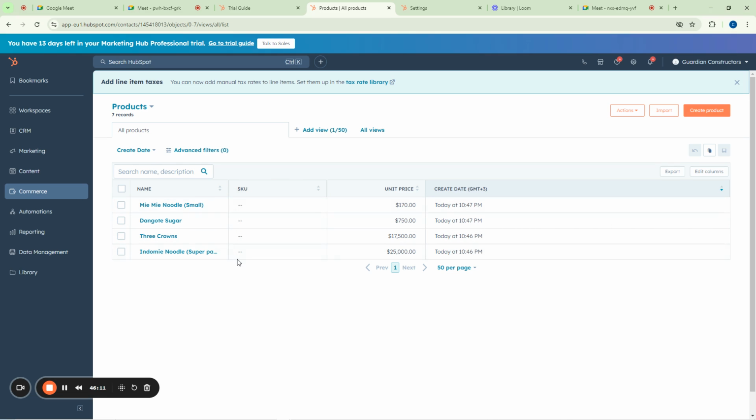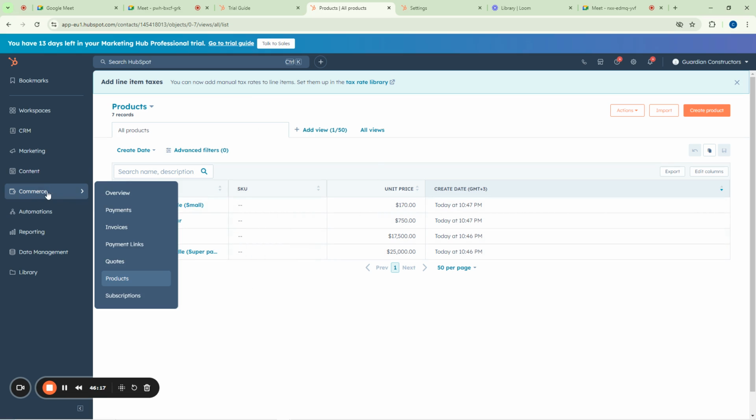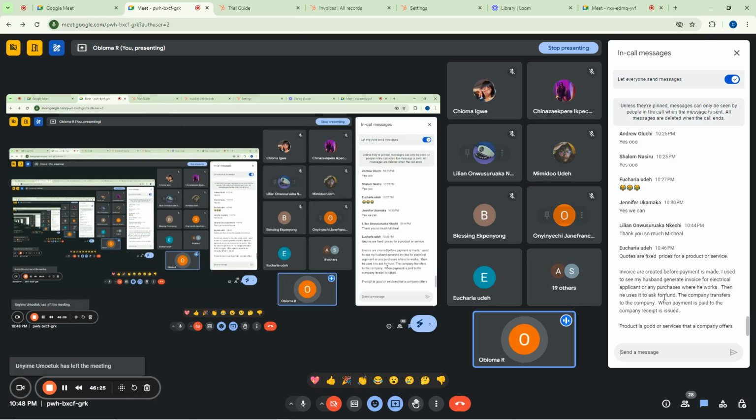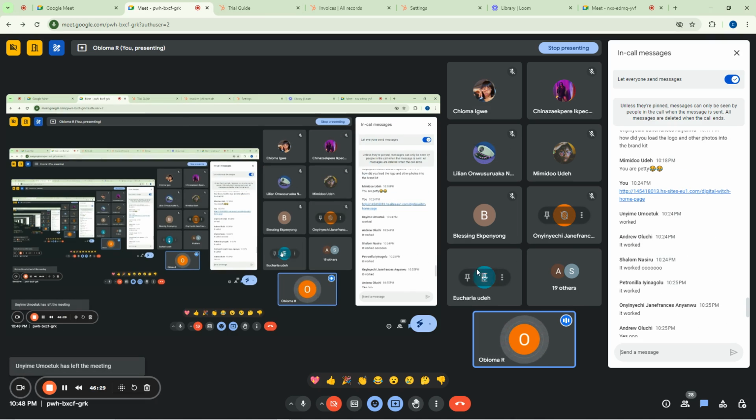Okay, so when they scan it now, it will just pick up this name and populate it on your receipt. So let's now go back to our invoice. This is our invoice. We'll go back here now and create an invoice for our customer. Let us call our customer Mama. Let us say Mama Ekpenyong came to buy something.